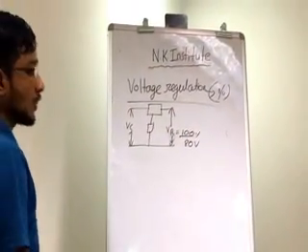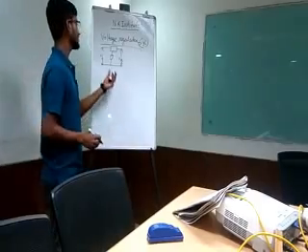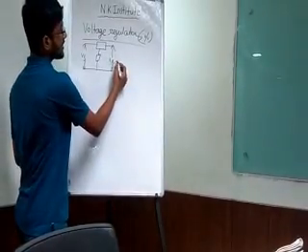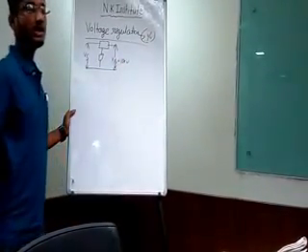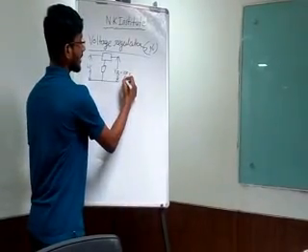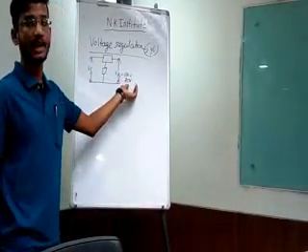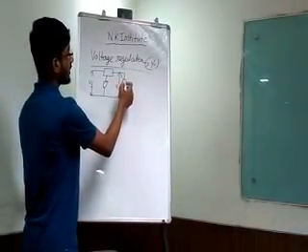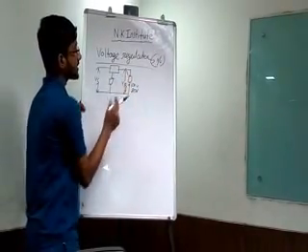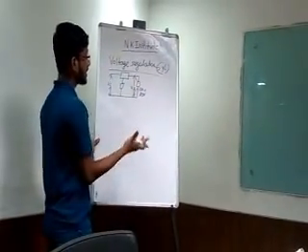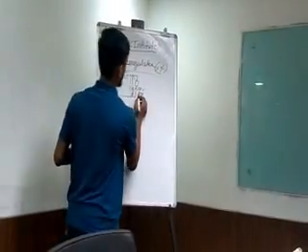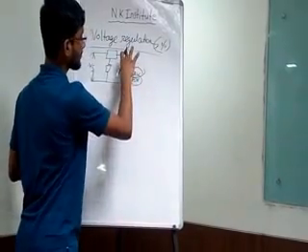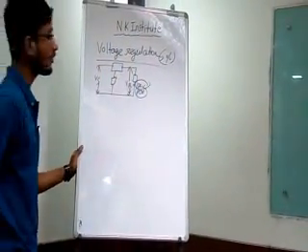So if we formulate that, what is voltage regulation? Suppose at the receiving end I am supposed to get 100 volt, but I am not receiving that amount; I am receiving something less. Why so? It is because I am connecting some load, which consumes some power, so definitely there will be a voltage drop. So we will not get that value of 100 volt at the receiving end at all times when we connect the load.